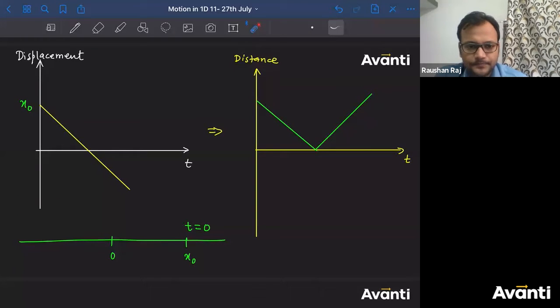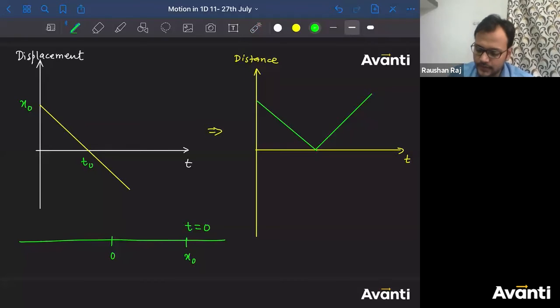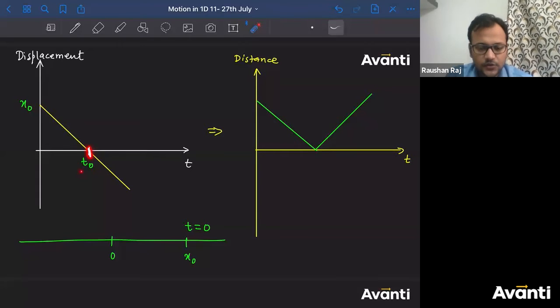Are you sure, guys? Towards left. Sir, t is equal to 0 should always be 0, right? No, Arahan, it is not a mandate. Left. All right, tell me, between 0 to t naught, if I say this is 0 and this is t naught, if displacement here is x naught and displacement at t naught is 0, इसका meaning क्या है? That means the particle has come back to the same position, right?